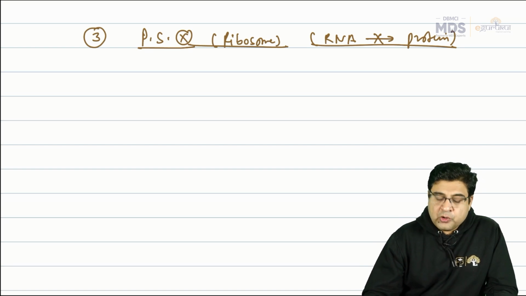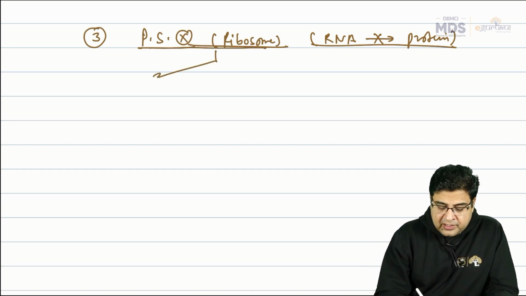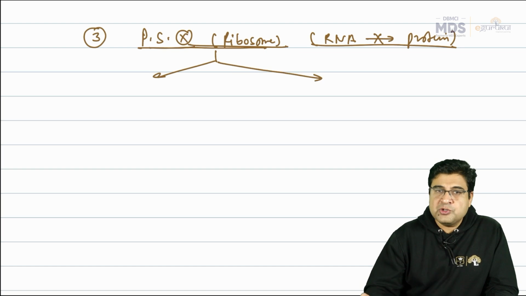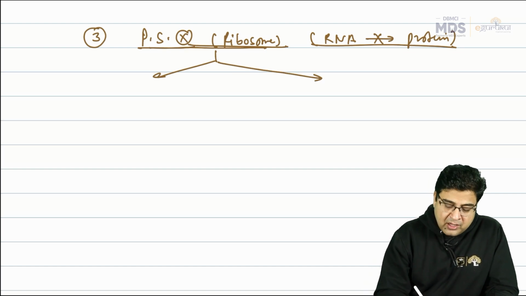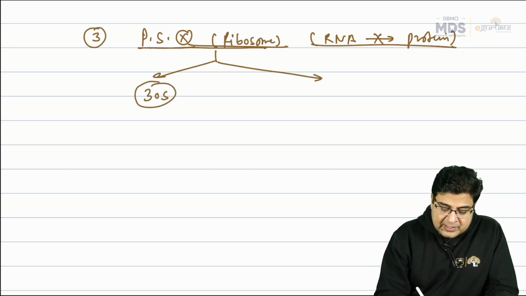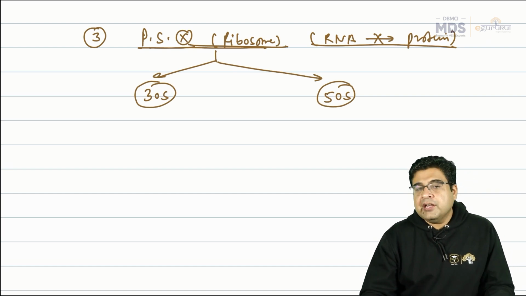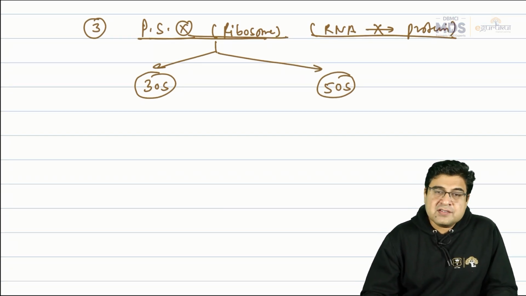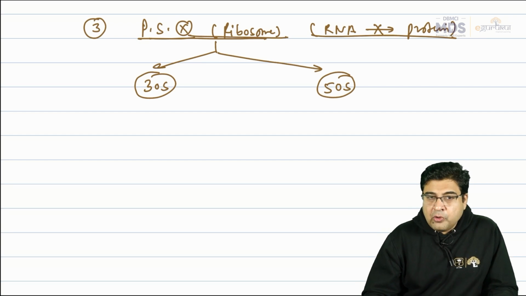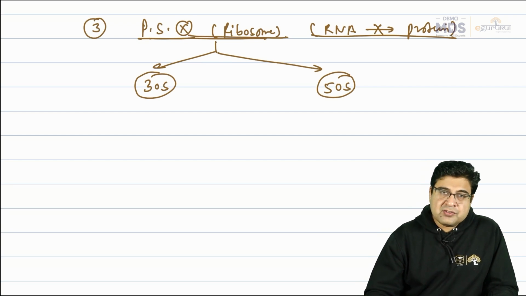Now these medicines which are protein synthesis inhibitors, they will act at 2 locations. We know that the ribosome has 2 subunits in bacteria. One is known as 30S, one is known as 50S. So medicines can act on the 30S and 50S ribosome and inhibit protein synthesis by acting on this ribosome. So let's talk about how protein synthesis will take place.